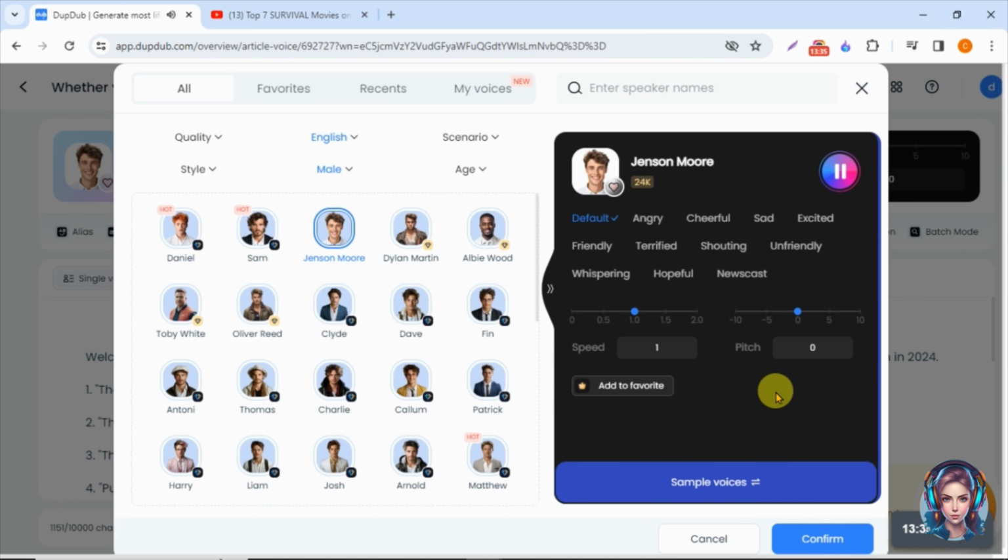Welcome to the world of cinema, where stories come to life on the silver screen. Today, you can also change the style of the voices.